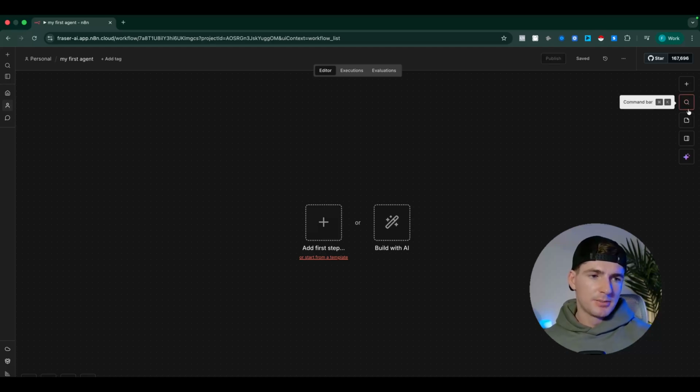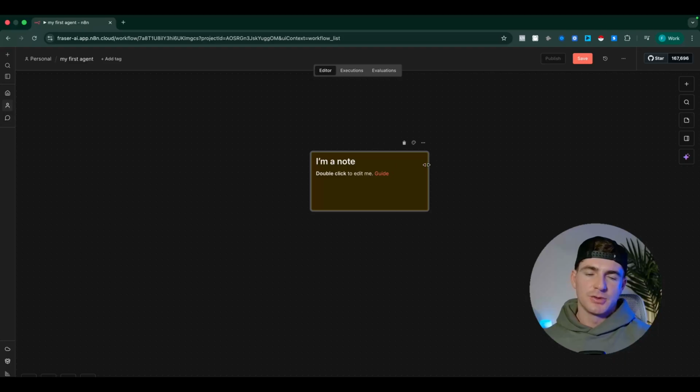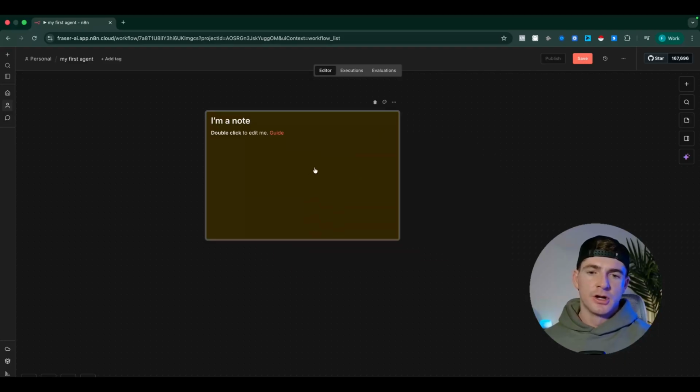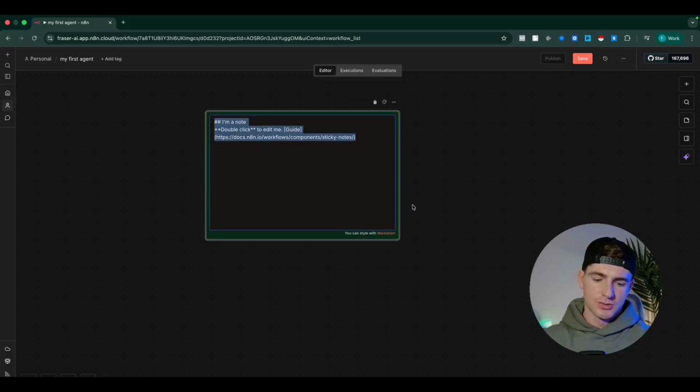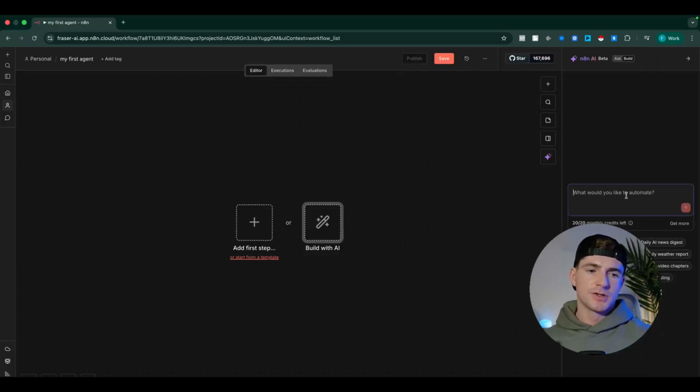Next we have the command bar, don't worry about that. Sticky notes, these are fun, especially when you get more advanced. You can style your workflow, you can change the colors, and you can also style these with markdown format text as well. Underneath there we have the focus panel. We're going to ignore that, and we also have n8n's AI. This can build automations for you, but I would recommend you steer clear of that for now, as if it builds something, it's likely not to be very good.